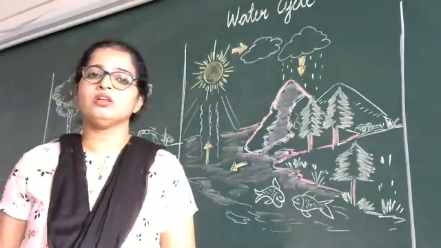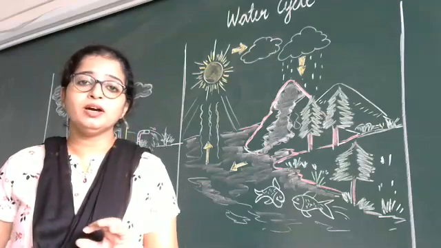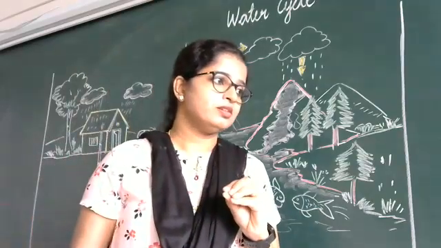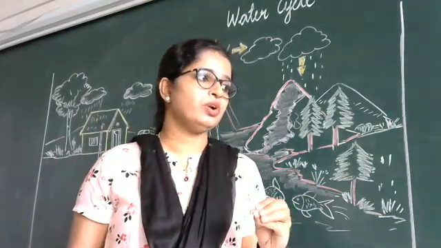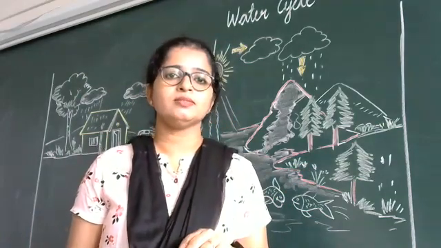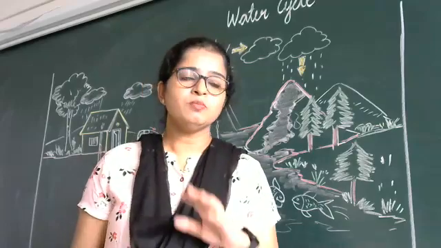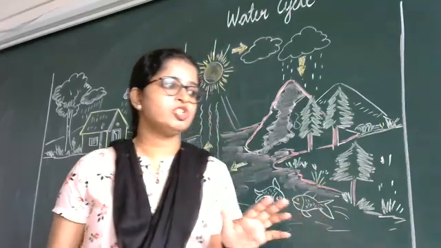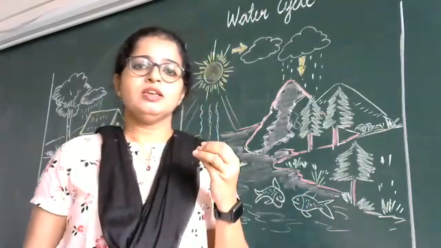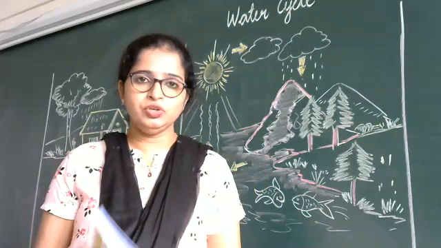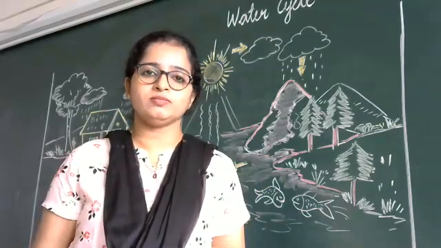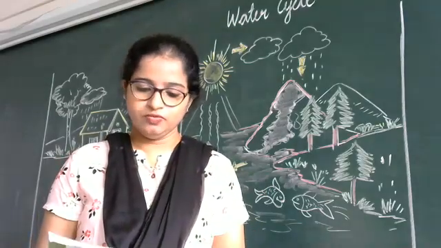Yes, there is a lot of water on the planet earth, but only a few percent of the water we can use, and the rest is salt water. We cannot use salt water for any purpose. You all know this, right? Because most of the water body is covered with ocean and ocean water is salty, right? So only a few percent of water on our earth can be used. So our main responsibility is to save the water for our next generation, for our future.